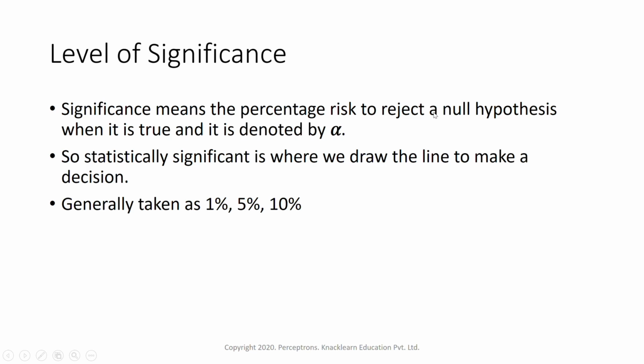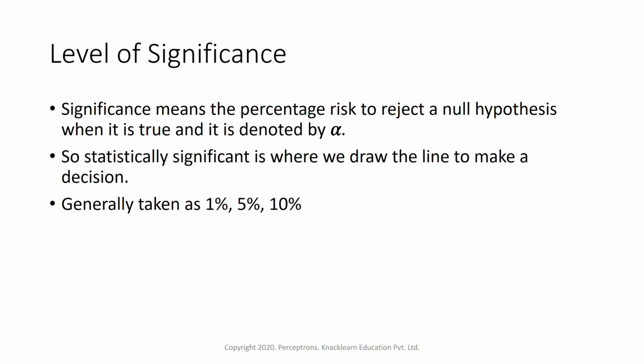So what is that percentage at which I can reject the null hypothesis when it is true? This is denoted by alpha. So this level of significance is denoted by alpha. Statistically significant is where we draw the line to make a decision. Now, to make a decision, should we reject the null hypothesis or not, if the null hypothesis is true or not.